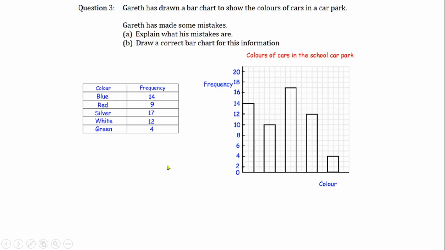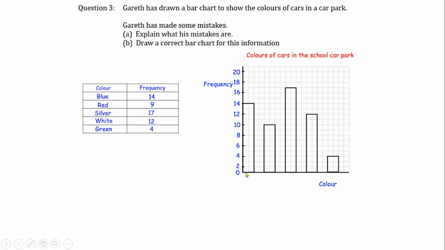So now, if you look at it, this is the information: we have colors and we have frequency, and Garrett has used this information to draw the bar chart. They want us to highlight the mistakes Garrett made. If you look at it very well, did he make any mistake? Yes, he made mistakes. The first is, let's check the scale. We have 2, 4, 6, 8, 10, 12, 14, 16, 18, 20.